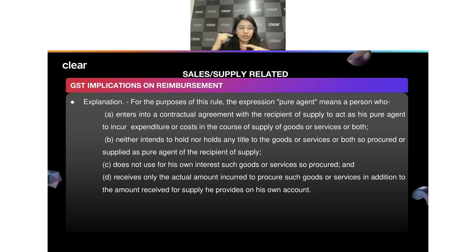In the previous month, you would have shown something as an advance receipt. That amount you just show under the advance adjustment, so that you will now pay while you are filing, right? This information will be populated in your GST 3B, and in 3B you will only get the differential amount. So you will have all the B2C minus advance adjustment, so you will only pay the differential amount in your GST 3B. This is how this entire transaction will work.